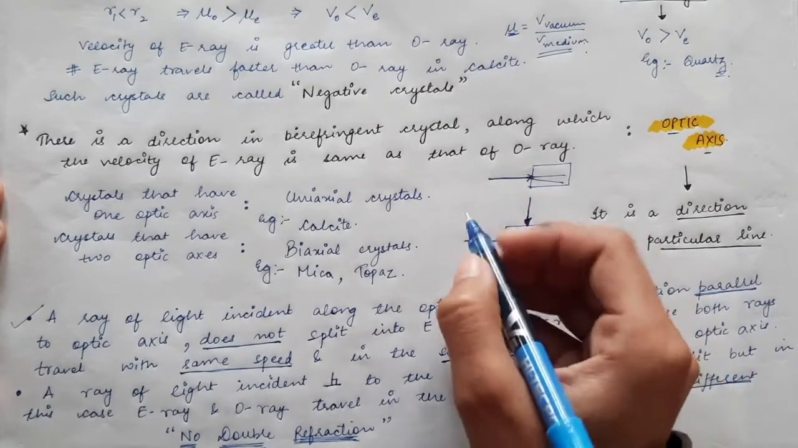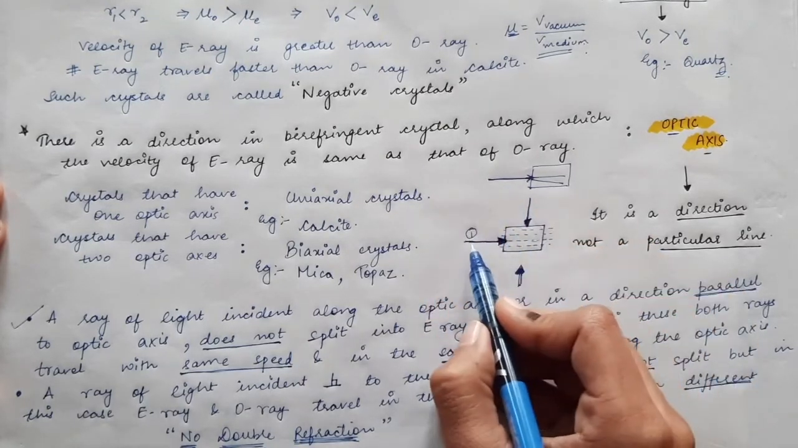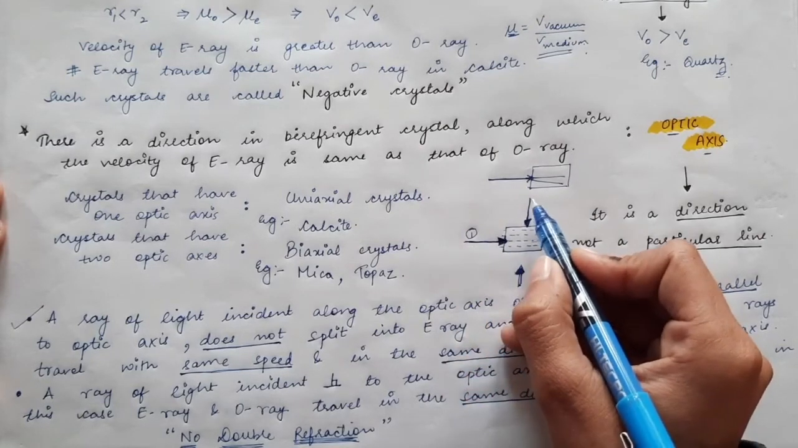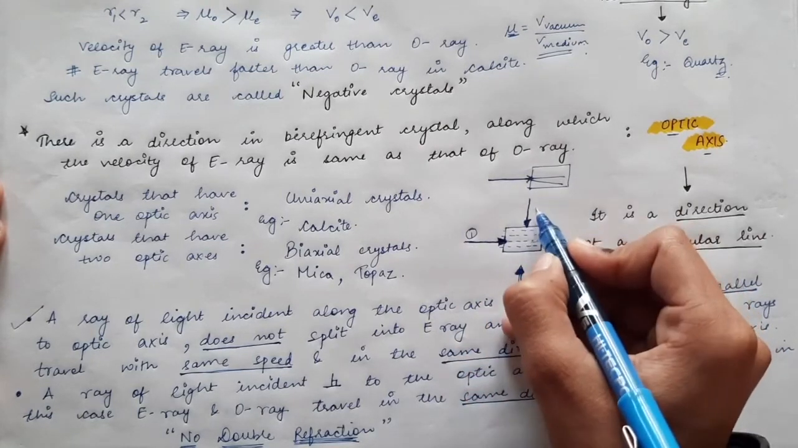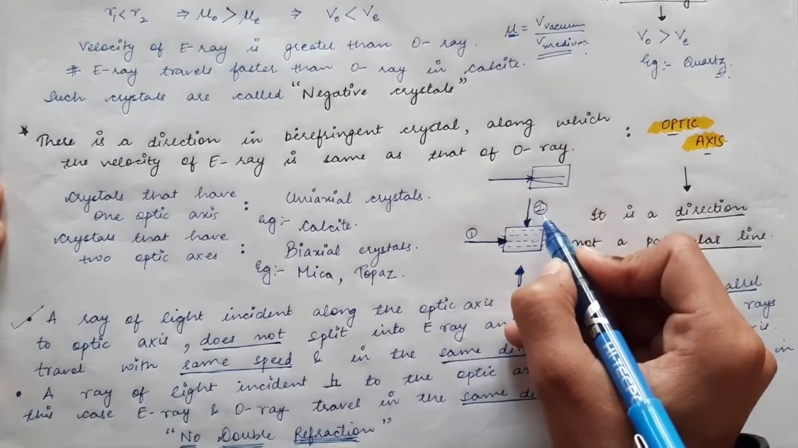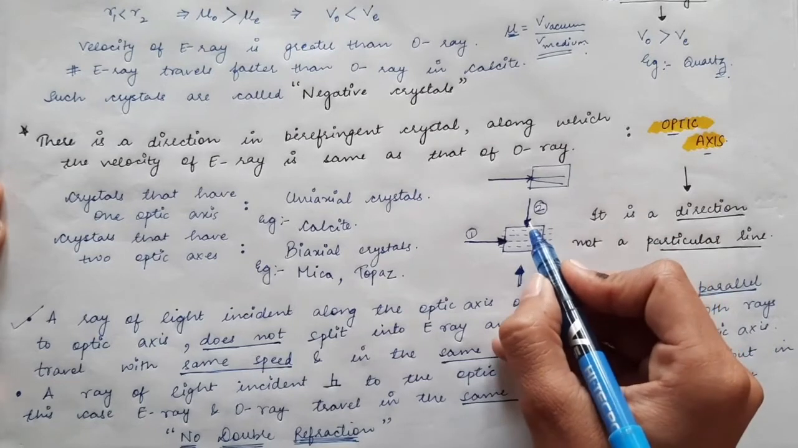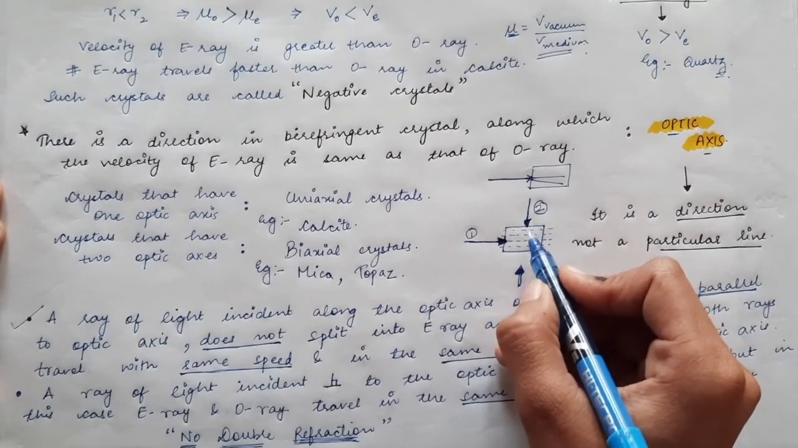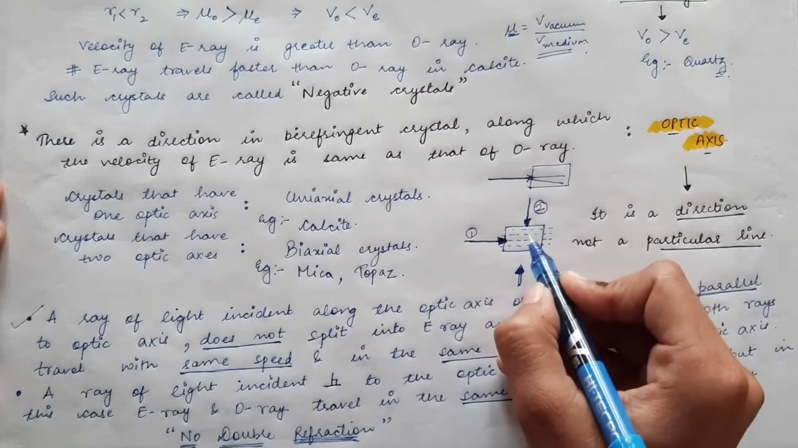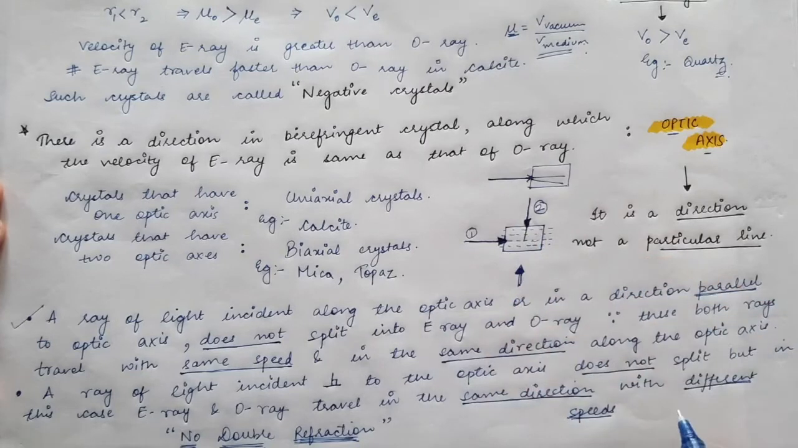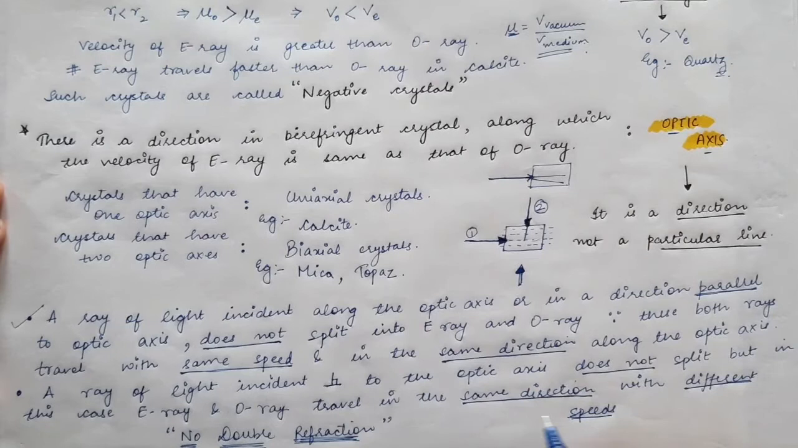So in this second case, the first case was when the incident light was falling along the optic axis. Now the second case is that incident light is made to fall perpendicular to the optic axis. In this case also, the E ray and O ray will not split, so there will be no splitting. But the O ray and E ray will travel in the same direction, but with different speeds.